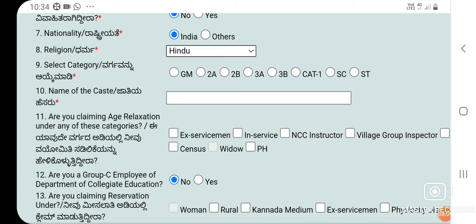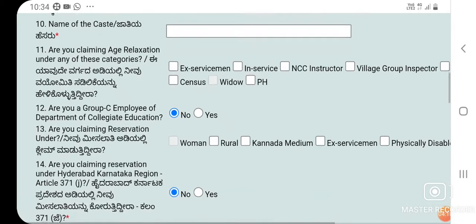The 12th field is asking you, are you a group C employee of the Department of Collegiate Education? If yes, say yes. If no, say no.